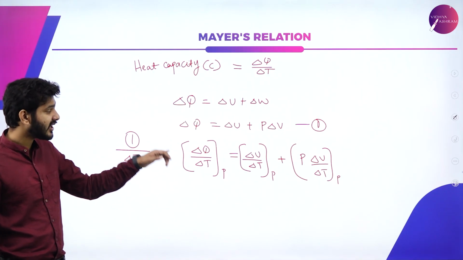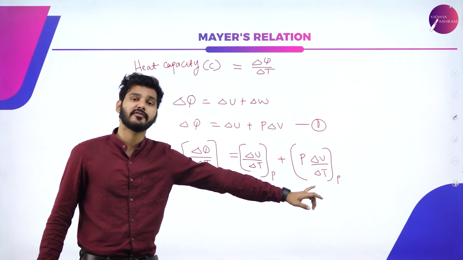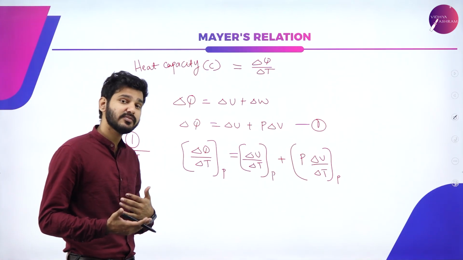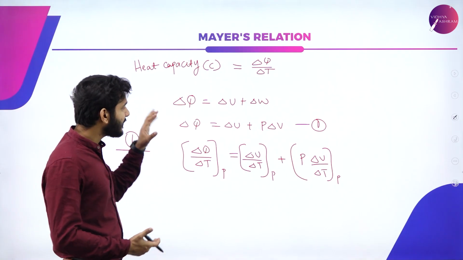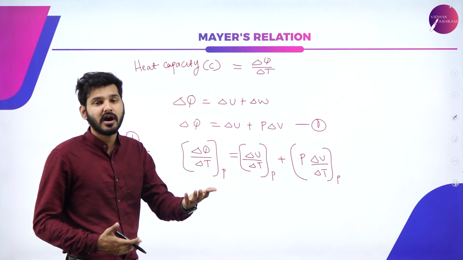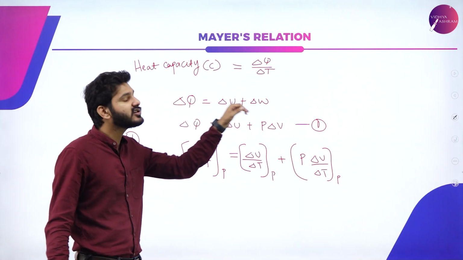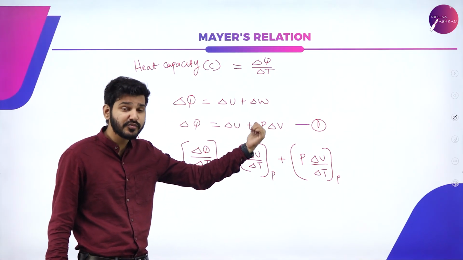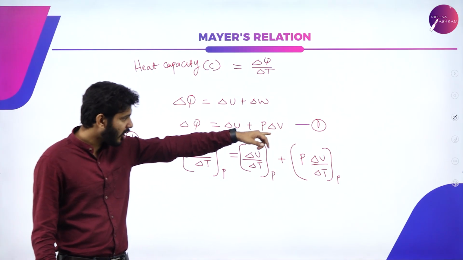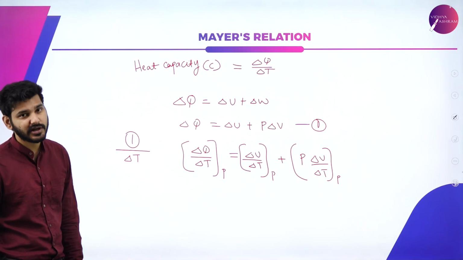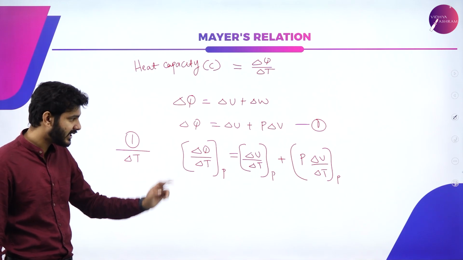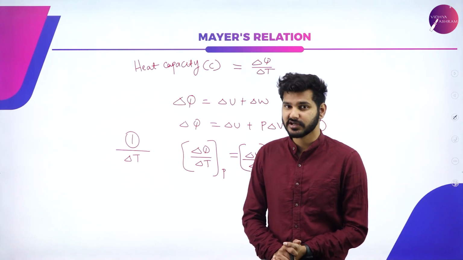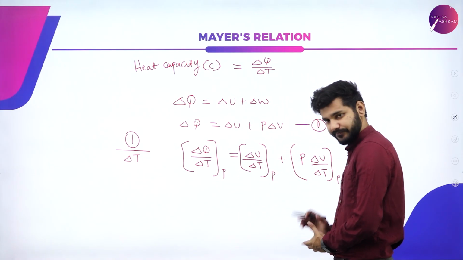Okay, then I can transform this equation into this particular form. Again, to obtain Mayer's relation, that is, a relation between heat capacities of systems, we can start from the first law of thermodynamics, which states that delta Q is equal to delta U plus W, which is written as P delta V. Now I'm going to divide all of these terms in the equation by delta T, and I am assuming that this process is happening at constant pressure. Then I can write it as such.